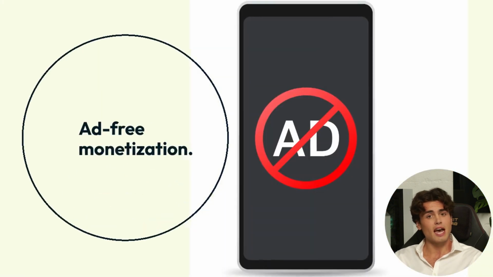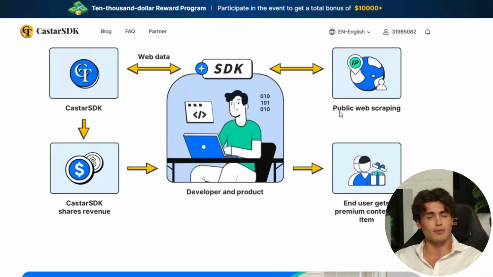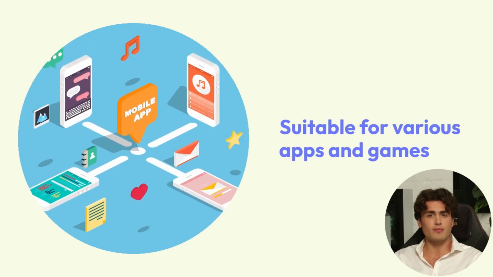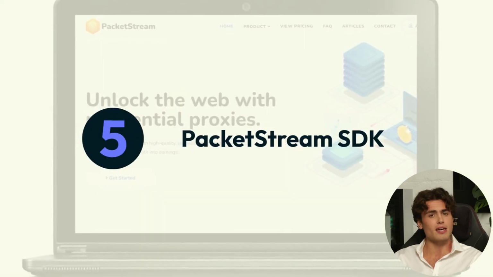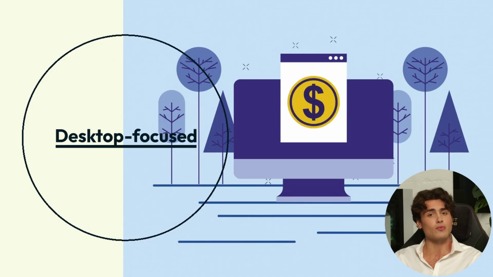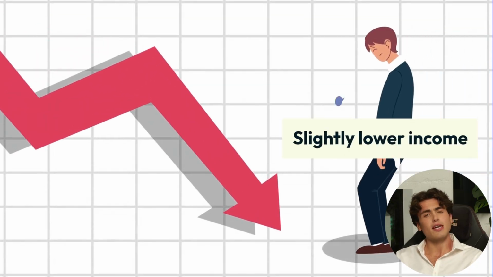CastarSDK, an ad-free monetization option that runs quietly in the background. It protects privacy and works well across all kinds of apps and games. PacketStream SDK, a desktop-focused SDK offering passive income through bandwidth sharing, lower payout, but reliable for certain use cases.